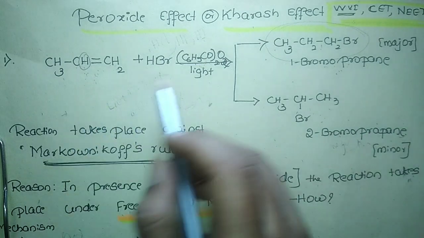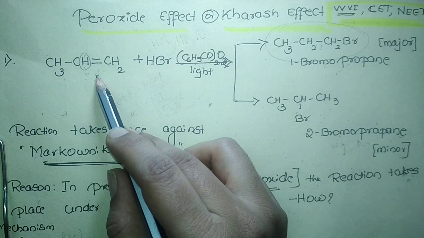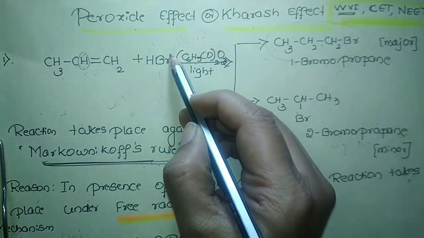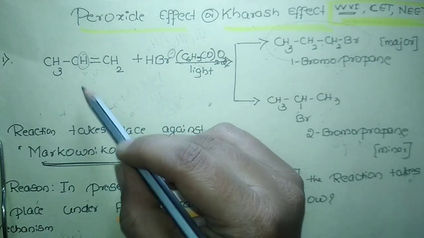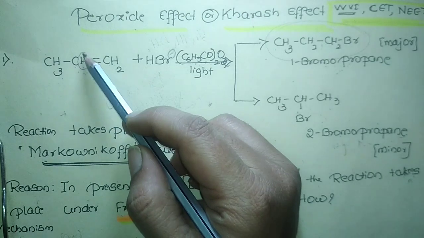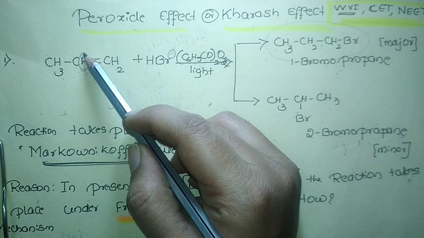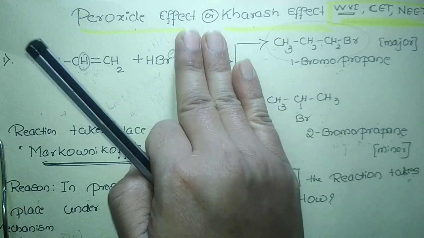Because hydrohalogenation of alkene follows the Markovnikov rule. What is the Markovnikov rule? The negative part of the adding molecule will add to the carbon containing the least number of hydrogen atoms. That is the Markovnikov rule, in the absence of this catalyst or in the absence of light.